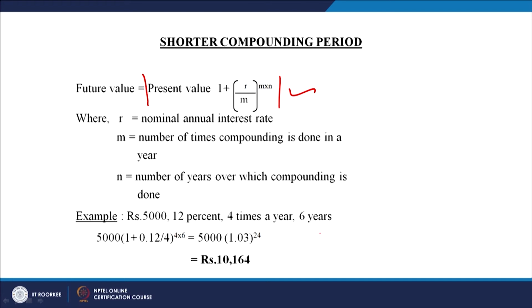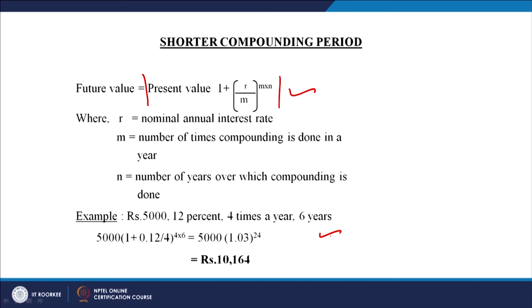So, for example, say we want to invest 5,000 rupees. The annual rate of interest is 12%, the compounding is done 4 times a year, and the total number of years for which this amount will be invested is 6 years. With the help of this model, you can find out the compounded value of the 5,000 rupees invested for 6 years at 12% interest, where compounding is done 4 times a year.